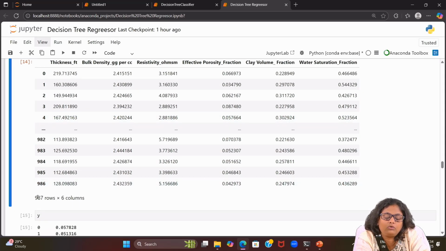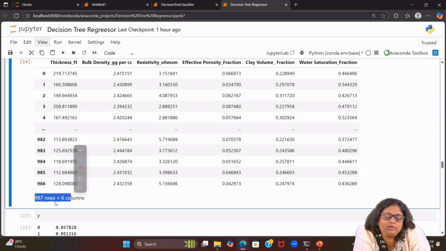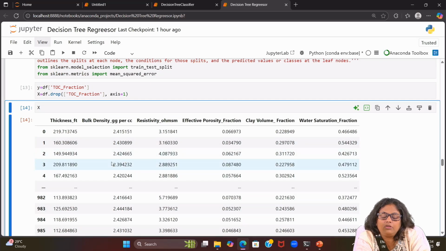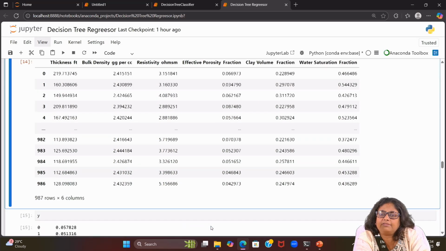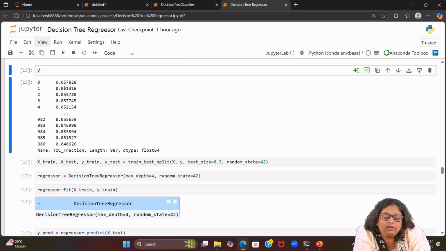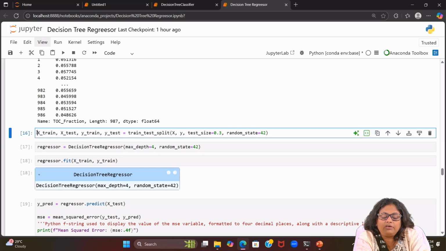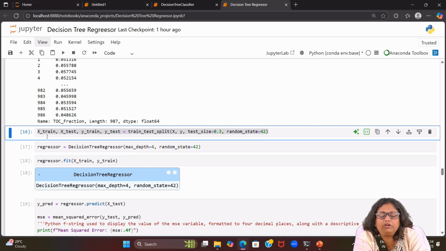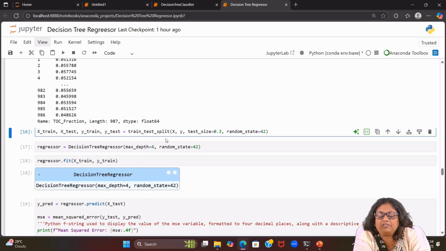Now in total how many records do we have? 987 rows and 6 columns. So TOC fraction has been removed. Once you see y, you can see this is the only continuous value. Now we are at this line of the code where we are doing the train test split. So X_train, X_test, y_train, y_test, we are calling train_test_split and passing X and y, and here the test size we are keeping 70-30. So 70% is for training and 30% is for testing.